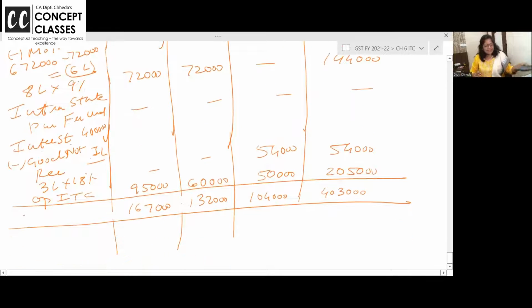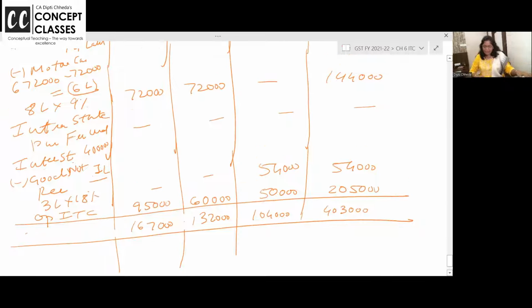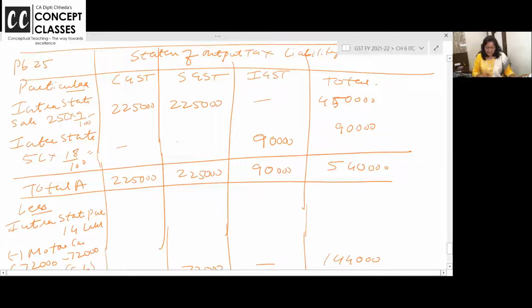Done. This is your total output tax liability. Clear? Any doubt? I want to repeat.